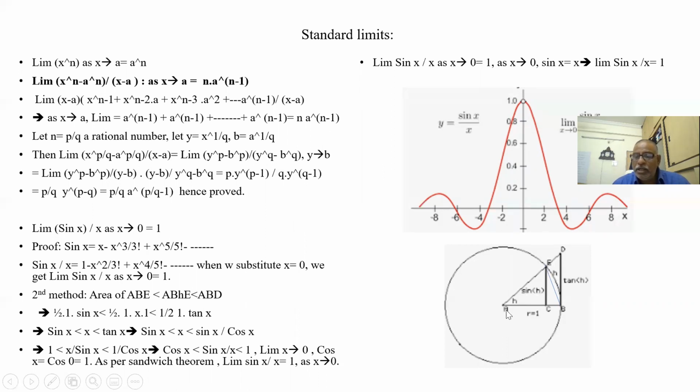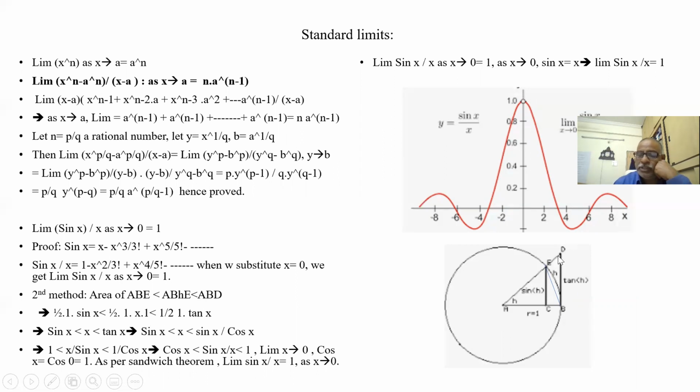What is the arc area? Half base. What is base here? Base is 1 into, what is this? R into R theta. Half R into R theta, R square theta. This is R theta. What is this length? This length is R theta. R into H, into, what is the height? Height is again R, 1. So half 1 into X into 1.